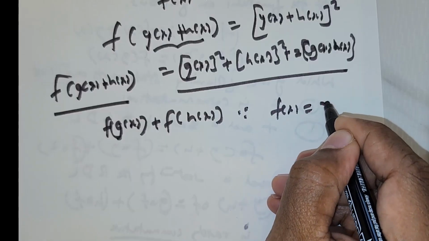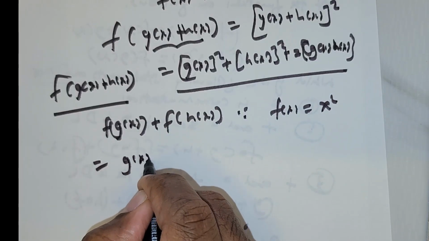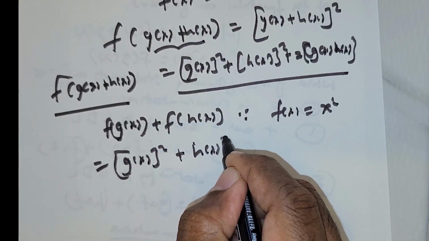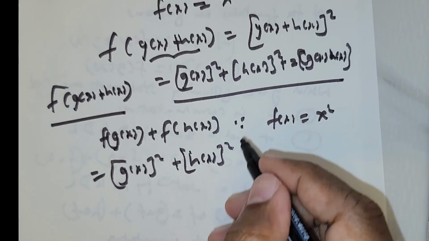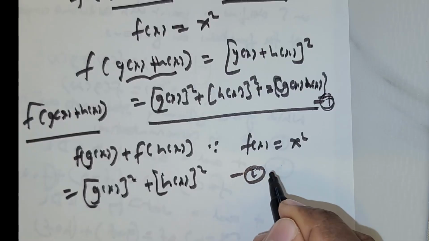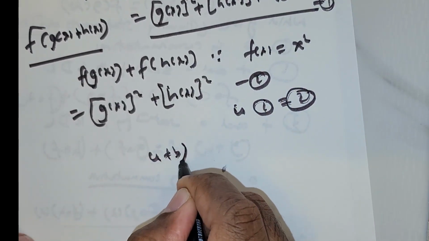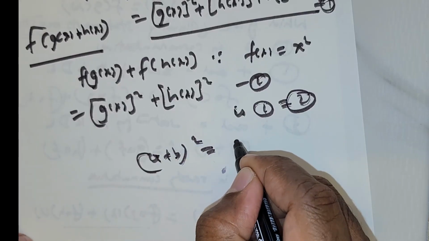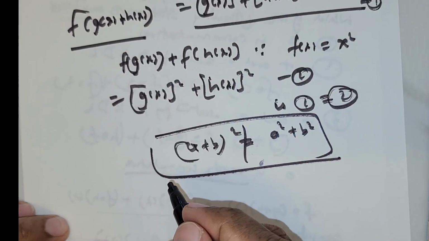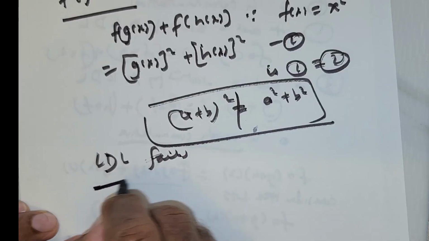F of x is equal to x squared, so f of g of x is going to be g of x squared plus f of h of x is going to be h of x squared. Now you see yourself, if I were to take this as 1 and take this as 2, do you think 1 is equal to 2? Are you saying (a + b) the whole squared is equal to a squared plus b squared? No, they are not. So the left distributive law fails.